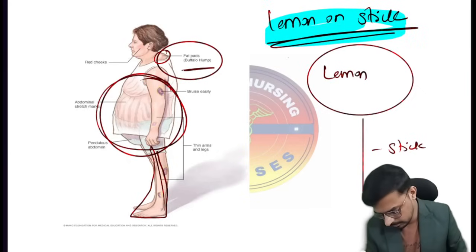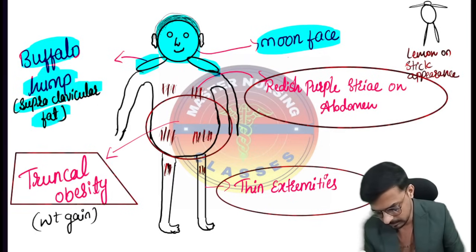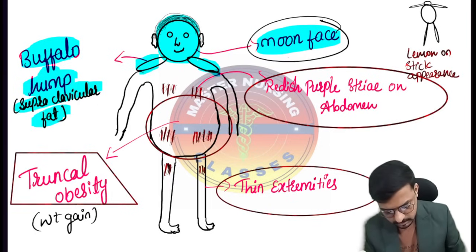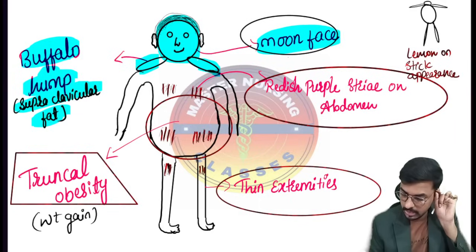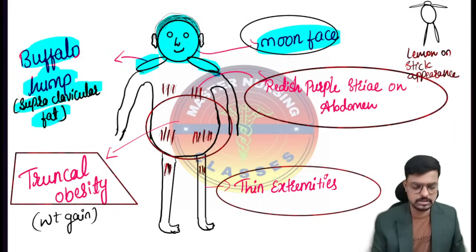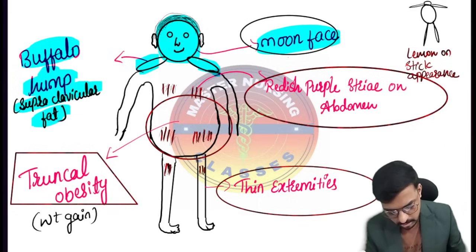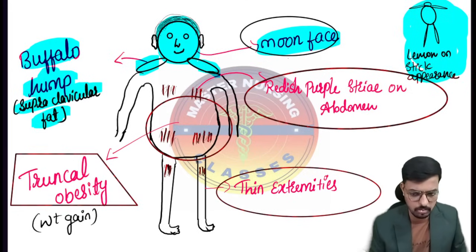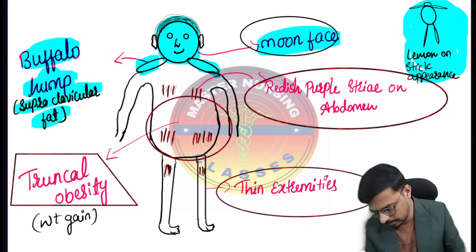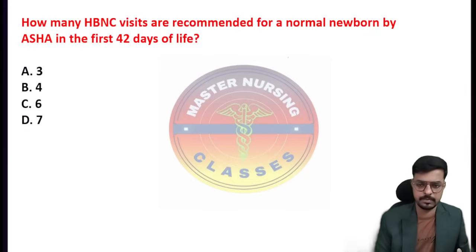So remember the very important classical signs: the moon shaped face, reddish purple striae on the abdomen and lower thigh, thin extremities, truncal obesity, and buffalo hump. This is very important, and the lemon on stick appearance we will get in a case of Cushing syndrome. Keep that in our mind. Right, here is the next case.